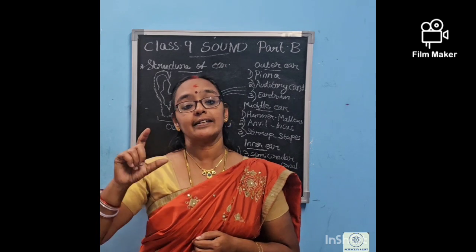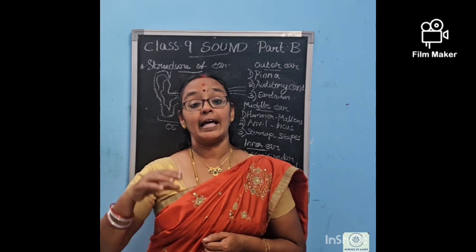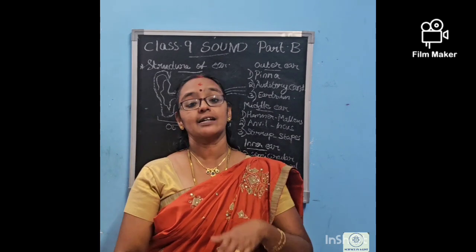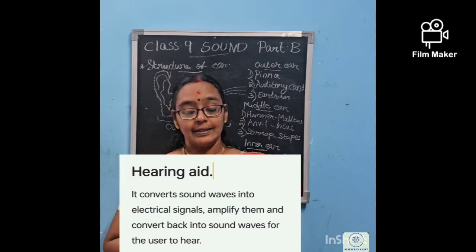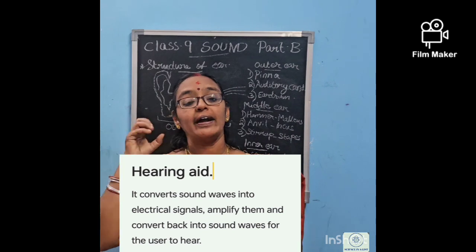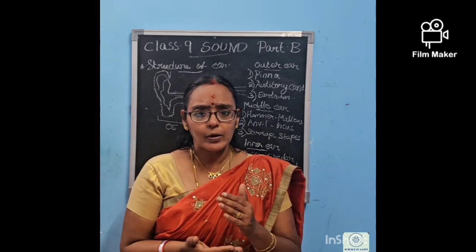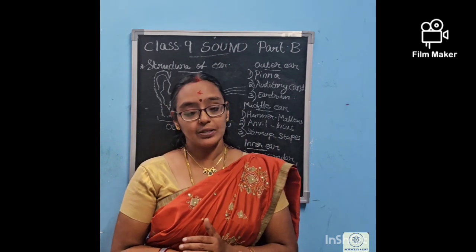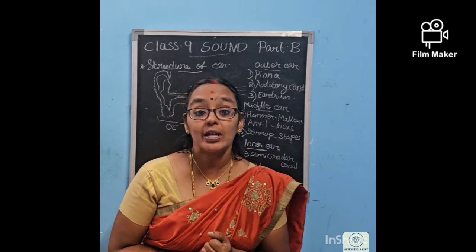Then these electrical signals are amplified with the help of the amplifier fitted in the hearing aid. Then the amplified electrical signal is converted into sound waves again with the help of the speaker. That amplified sound is then allowed to pass to the human ear. Thus, they will be able to hear the sound more clearly. So this is how the hearing aid helps people who have very feeble hearing.